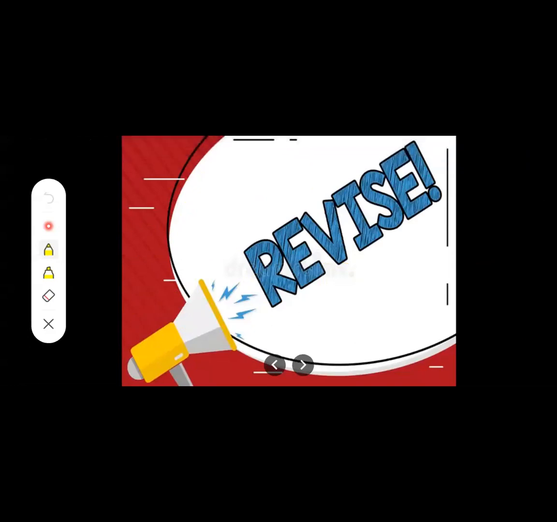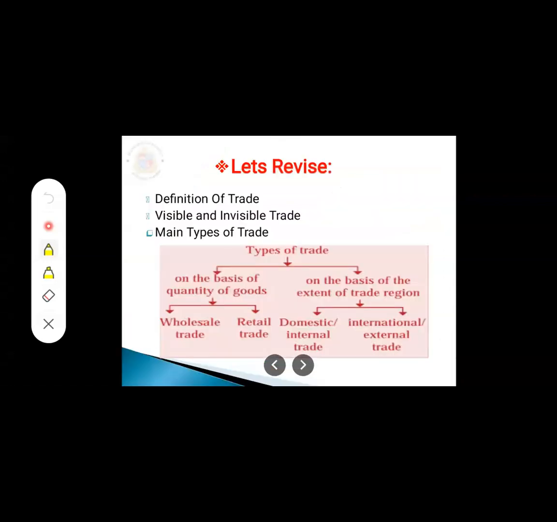Yes, now we have done the first part of this chapter, students. Now we are going to do a revision of what we have learned till now. We have learned about the definition of trade, visible and invisible trade, and the main types of trade. Definition of trade means buying and selling.